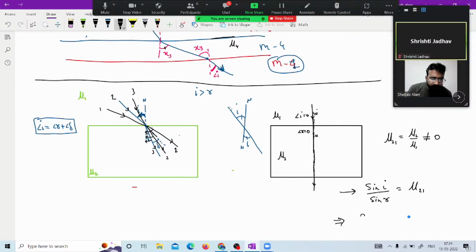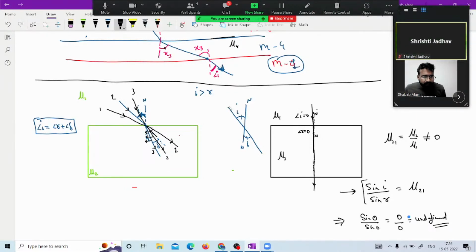Sine i will be 0 and sine r will be 0, which will give you 0 upon 0, which is undefined. What does it mean? Undefined means the value may range from 0 to infinity, any value it could be. Mathematically, it cannot be defined as per this term.